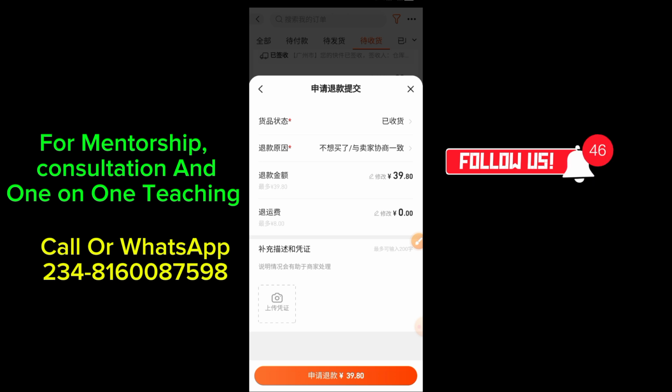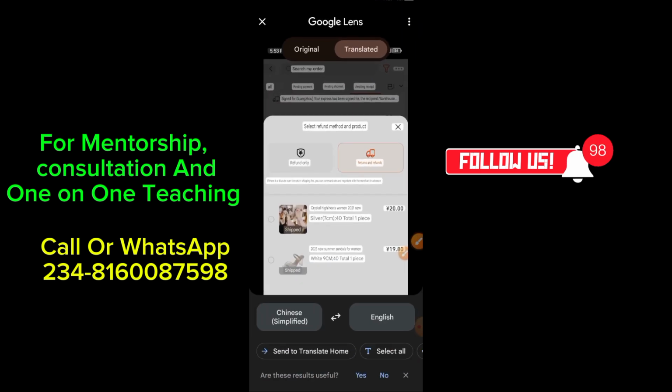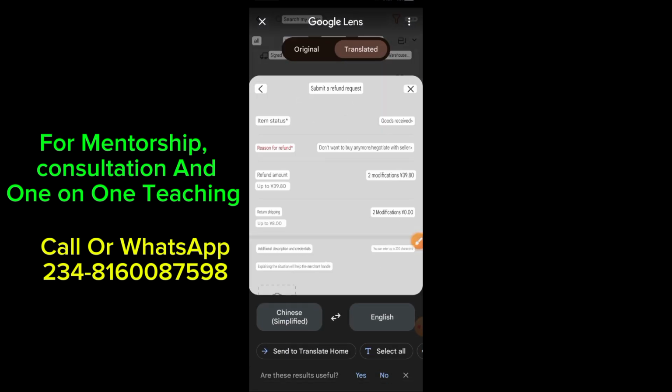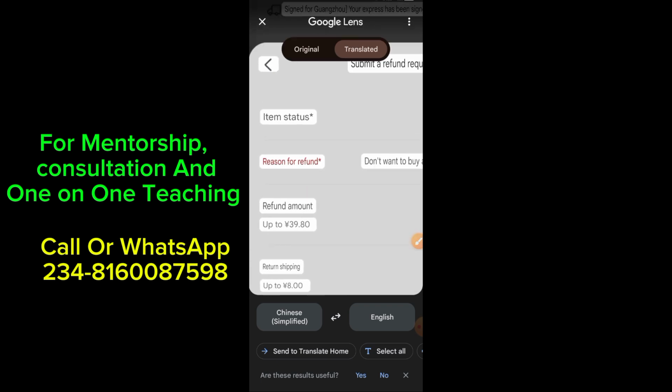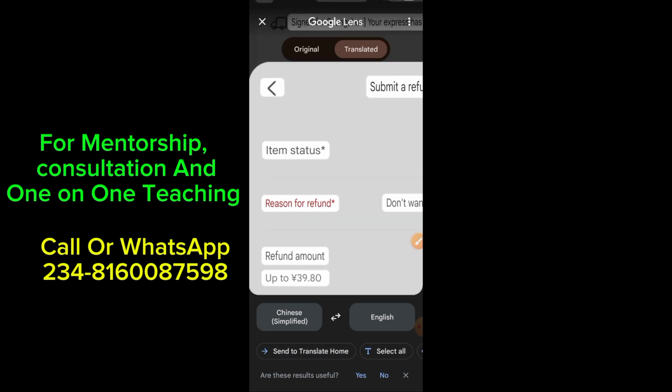So now I'm going to screenshot again, head over to my Google Translator to explain these things for you, because maybe half of us, or 80% of us, already have the idea, but for the sake of the beginners, we need to break this down to your level of understanding. So where we have this first option here says what? Item status. This is the item status, right?